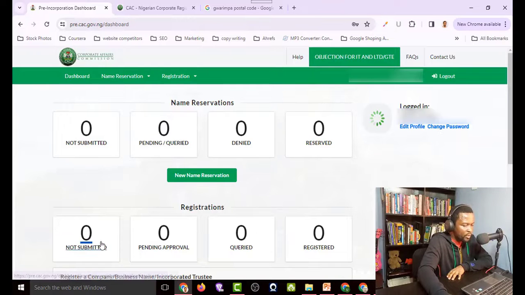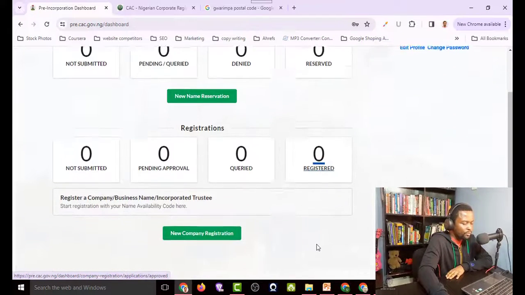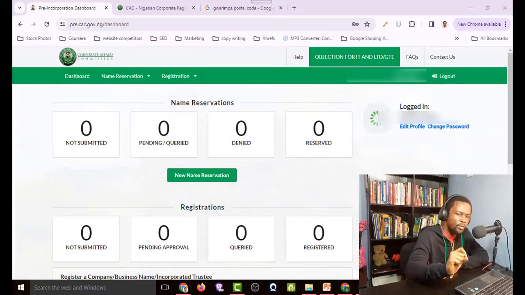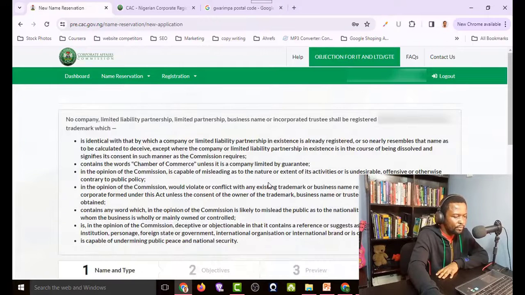So under here you can see registration. So when you have reserved the name, you can start the registration process, and then the same thing happens here: not submitted, pending approval, queried, and then finally when it's registered, you're going to see this change to 1. Without taking any of your time, let's go ahead and reserve a name. To get things started, you just go ahead and click on this new name reservation. So I'll click on this.